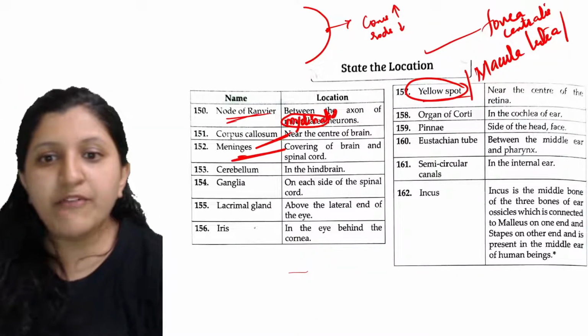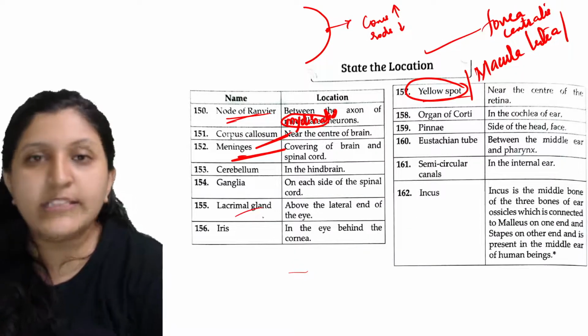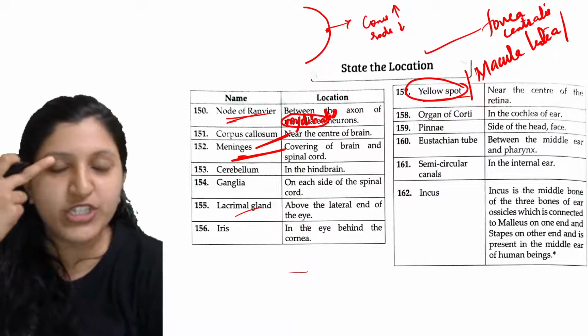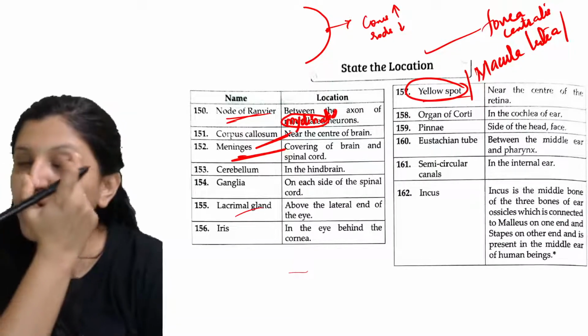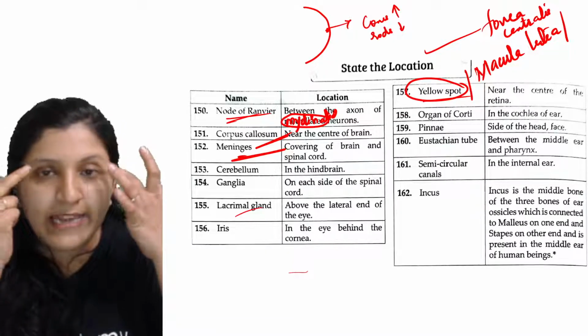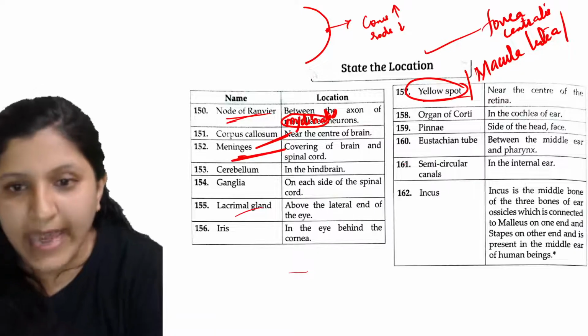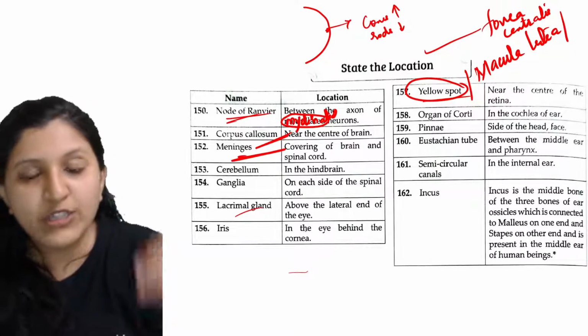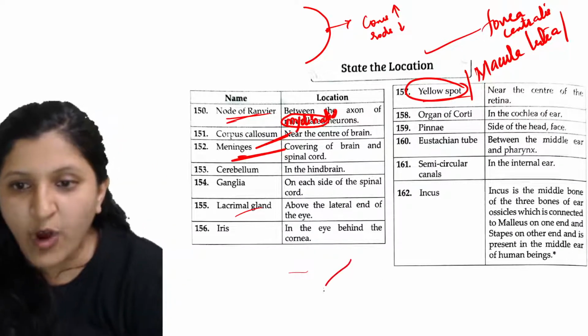Now the lacrimal gland, or the tear gland, is above the lateral end of the eye. This is the lateral end, and on this side also it is towards the lateral end, you can find the lacrimal gland. The iris is in the eye behind the cornea, so you can see that the cornea is here.